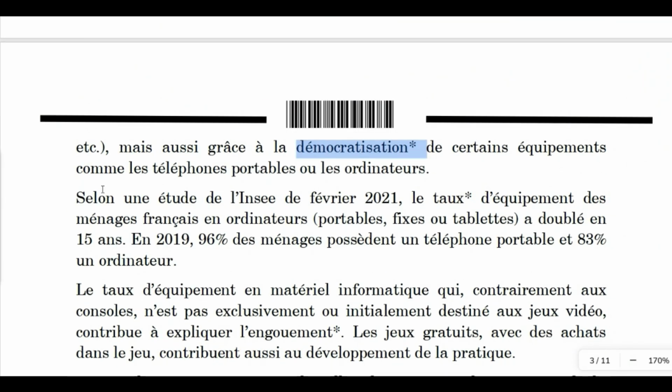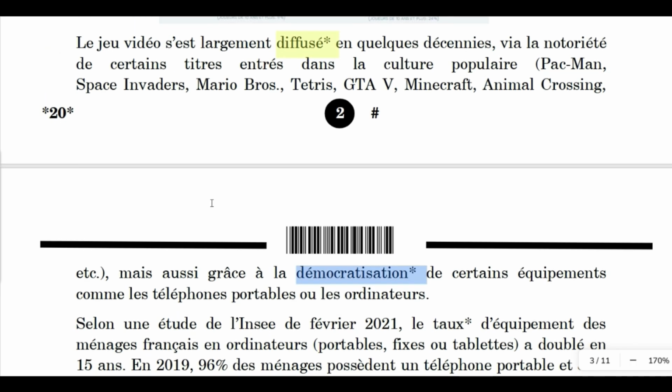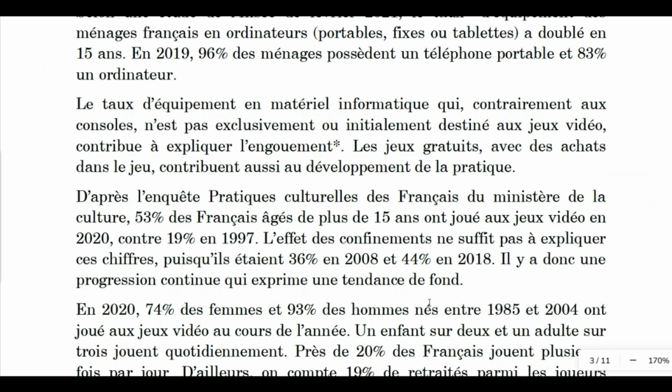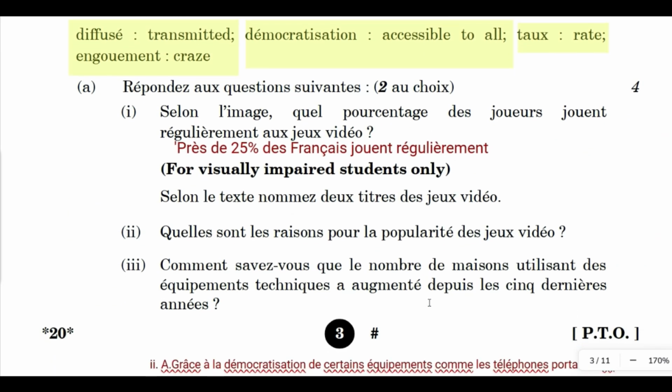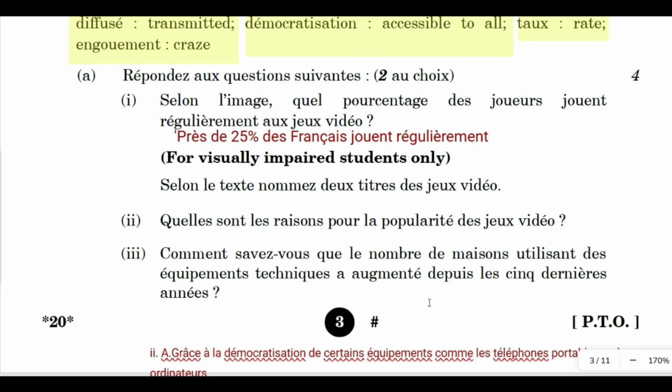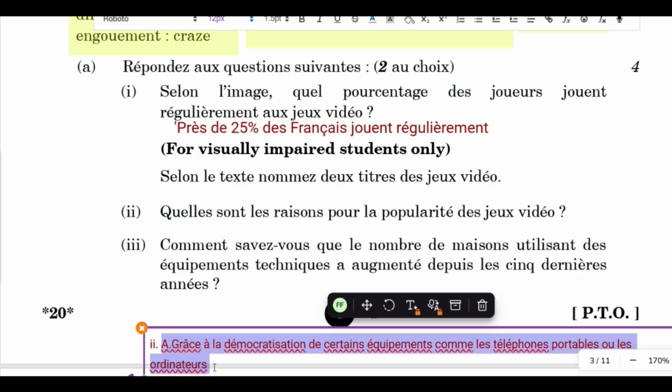Okay. So we got the answer for the second one, that is grâce à la démocratisation de certains équipements comme les téléphones portables ou les ordinateurs. So shall we write the answer for the second one? Here we go. Yes. So this is the answer for the second one. Okay. One answer we have given. For the second answer we have to give two reasons, right? One reason we have found. Meanwhile, we find the second reason.